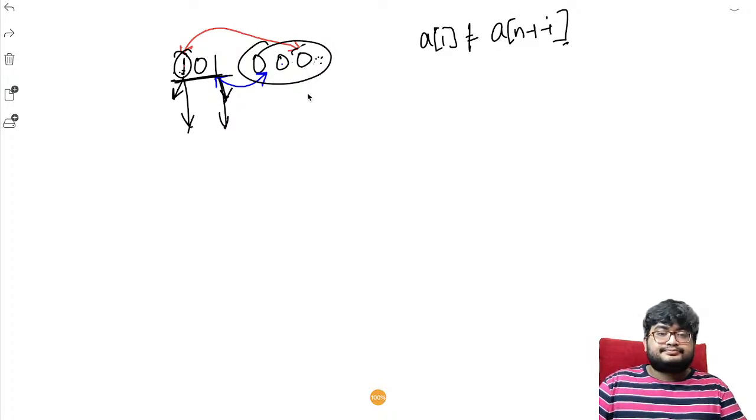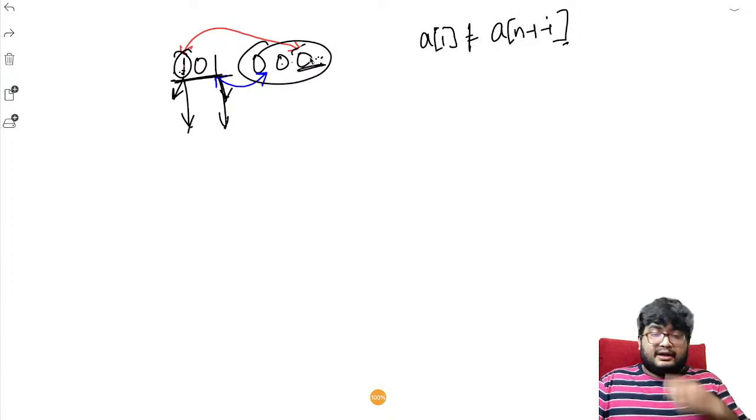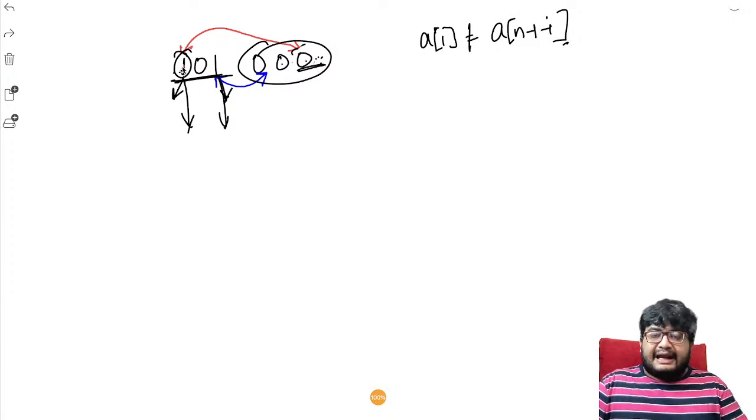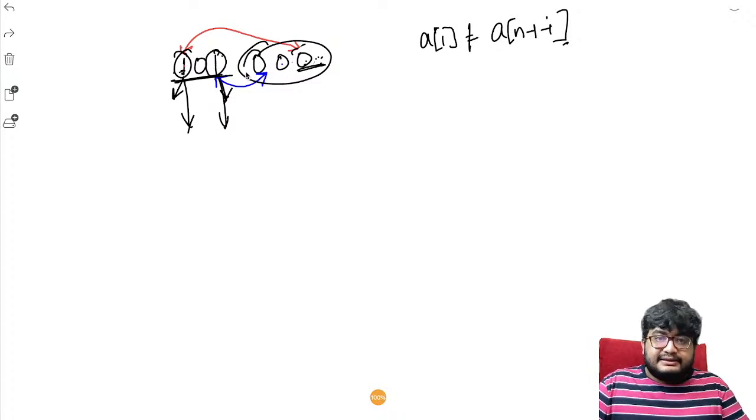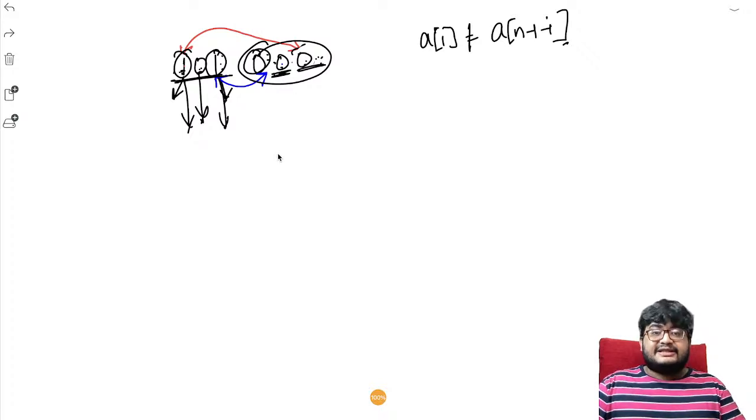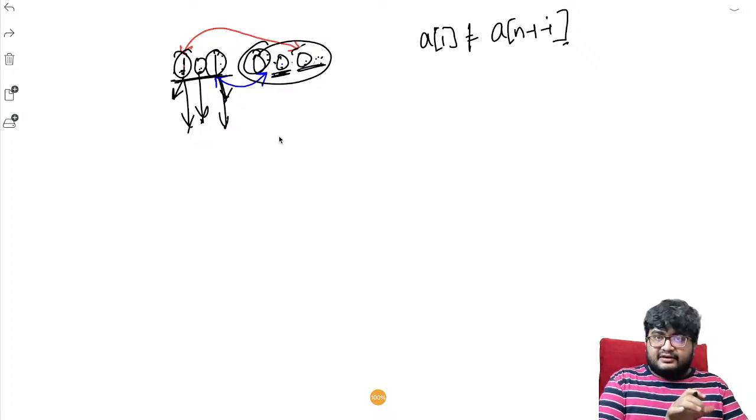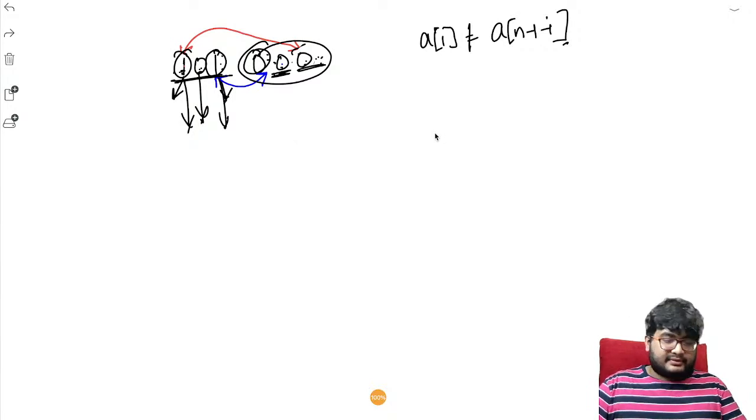Okay, so this has to be 0 because here is the 1 and we are saying that this is a mismatch. This has to be 0. Similarly, this is a 1, this is a 0. This has to be 0 because we are saying that this is a mismatch. This has to be 0. Similarly, this is a 0. We are saying that this is a match. This is not a mismatch. So this corresponding index has to be 0. So we are just taking the first half. We just have to compare with the first half. If we just take the first half, the second half becomes clear for us, right? Because there is a mismatch, we are sure that the corresponding entry has to be the reverse of it. If it is a 1, the corresponding entry in the second half has to be 0, right?